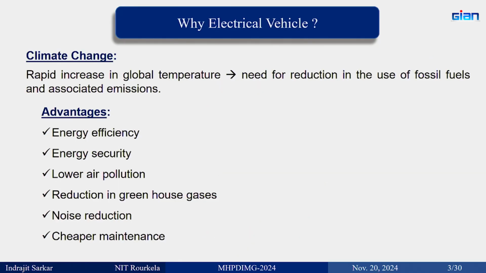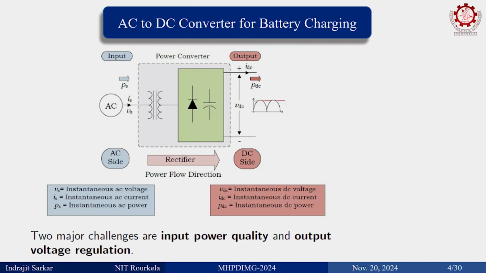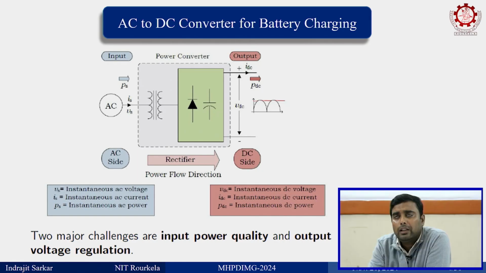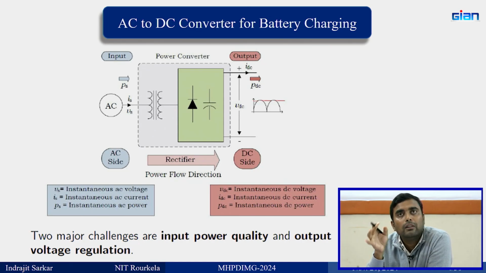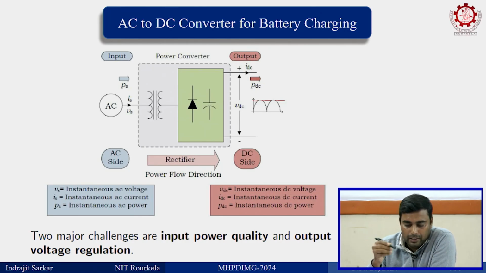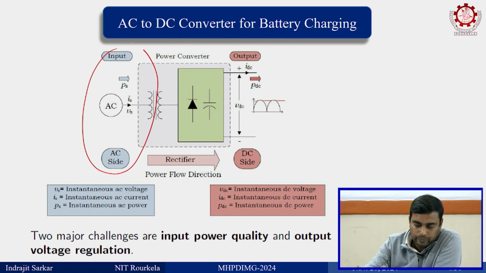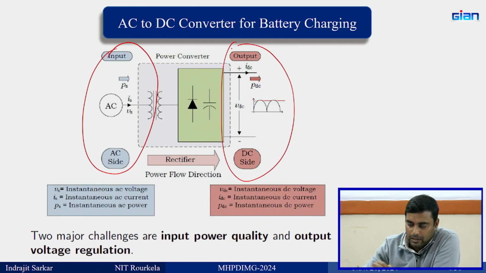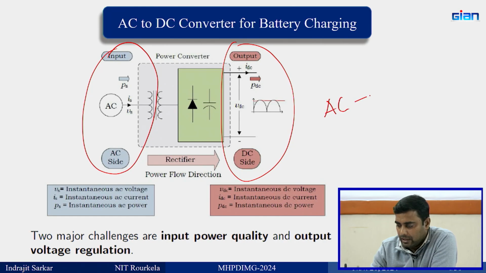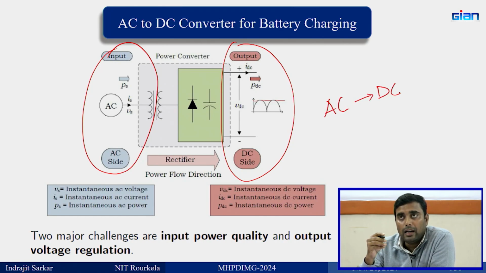Now, this I already discussed. Let us move to this. This is one of the most primary power electronic converters that we study, I think from 12th standard: a diode bridge rectifier to convert AC into DC. Here, this is the input side and this is the output side. So, this is basically an AC to DC converter. I told you yesterday that we are engineers, whatever resources are available to us, we will use them and let it work, that is the main purpose.